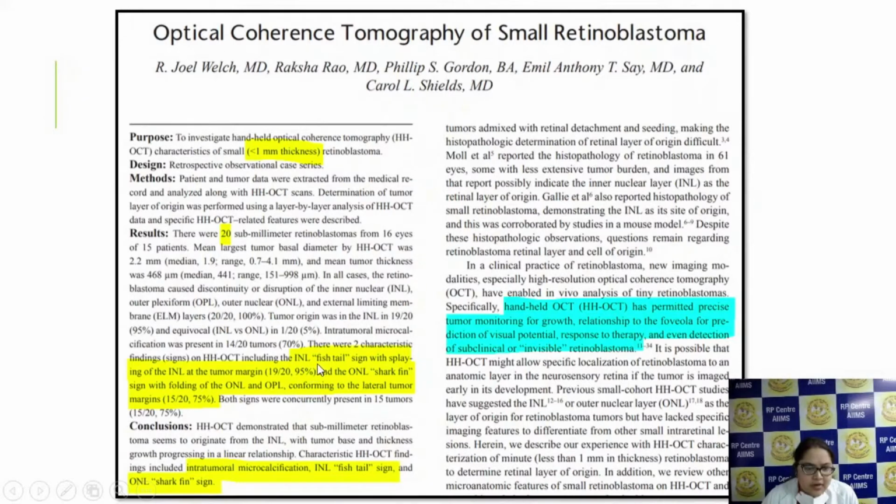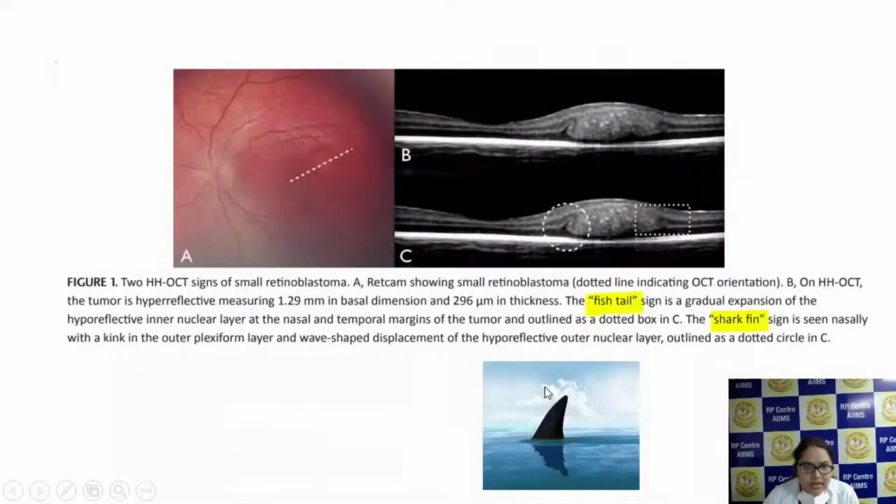In around 95% of lesions, they have found a fishtail sign which was present at the level of the internal nuclear layer, and in around 75% of cases, they have found a shark fin sign which was present at the level of the outer nuclear layer. And they also came across intratumoral microcalcification. So this handheld OCT has permitted precise tumor monitoring for growth, relationship with the fovea, for prediction of visual potential, response to therapy, and even detection of subclinical or invisible retinoblastomas.